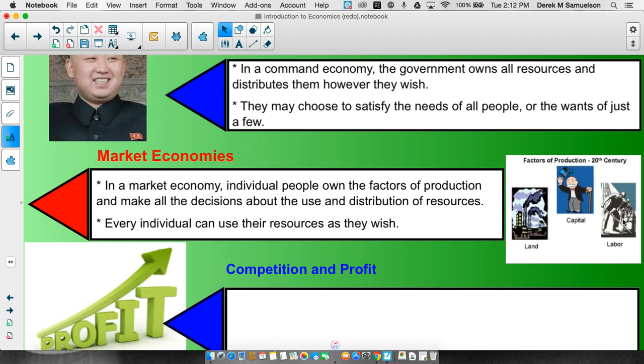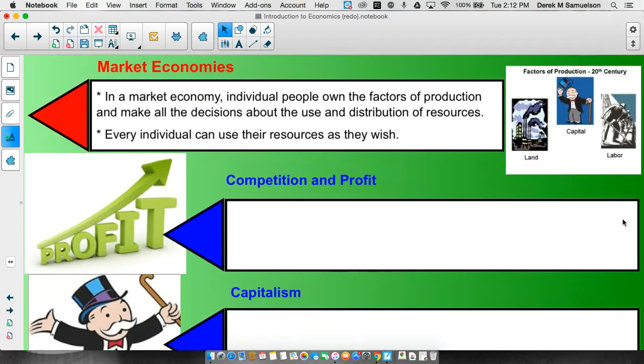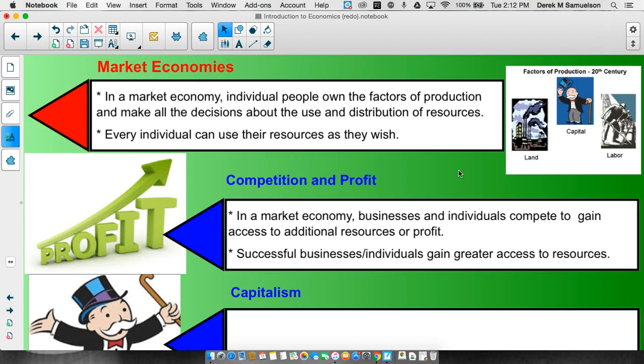Now, every individual has this say. Now, we recognize that some ways of doing things work better than others, but if you want to do it a way that doesn't work, that's your choice. Competition and profit. This is what's going to drive the market economy. Because in a market economy, businesses and individuals compete to gain access to more resources and more profit.